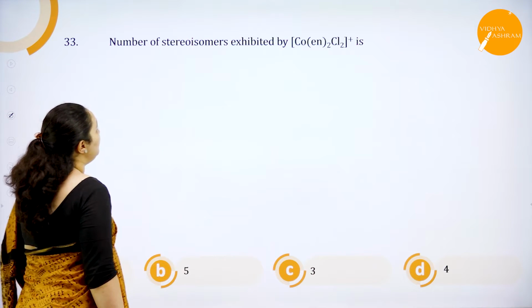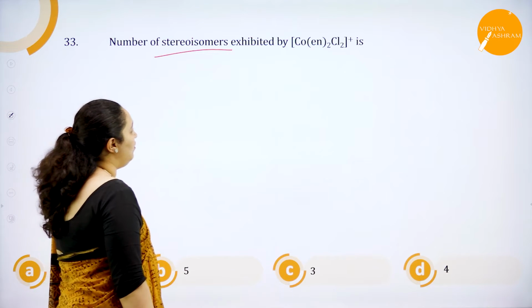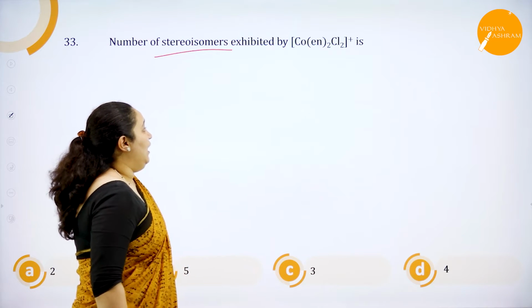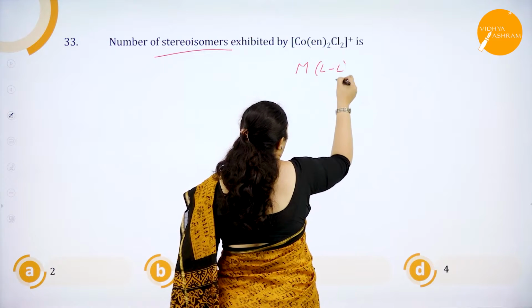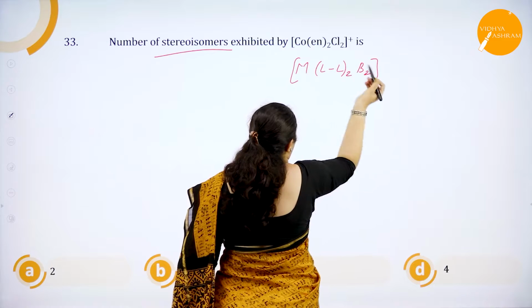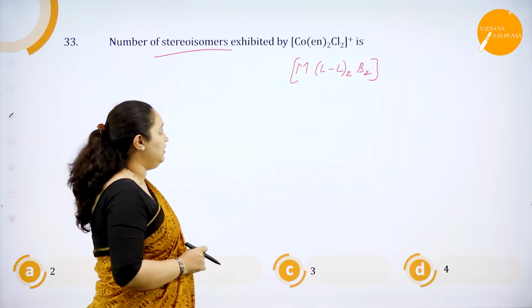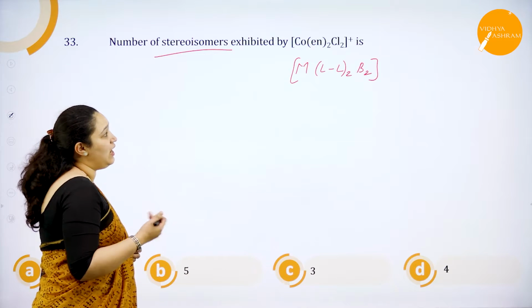Next one, the number of stereoisomers exhibited by [Co(en)2Cl2]+. So it is M(LL)2B2 type. Okay, it is the type of the ligand for octahedral structure here. How many stereoisomers are possible?